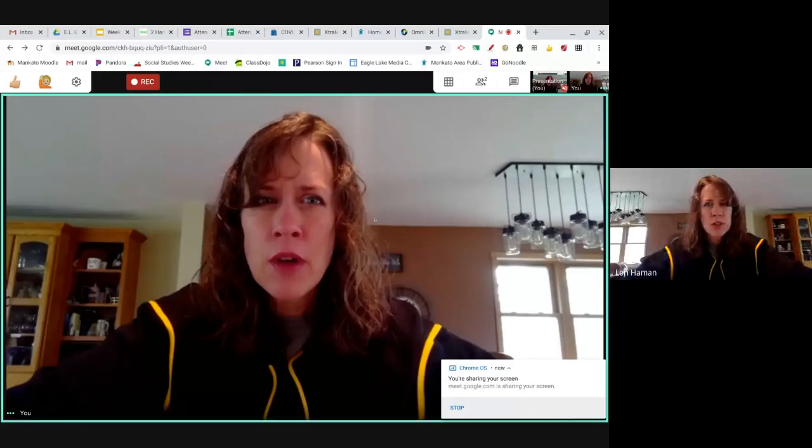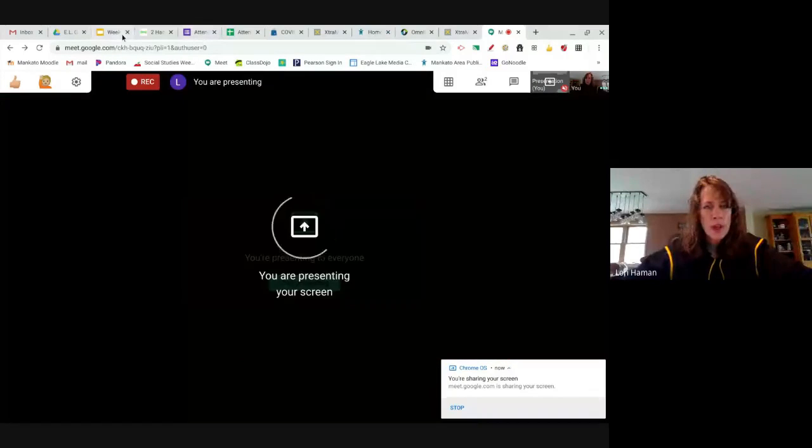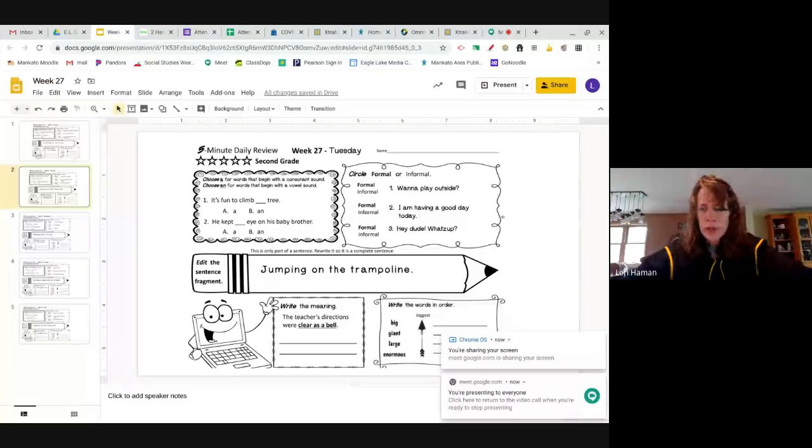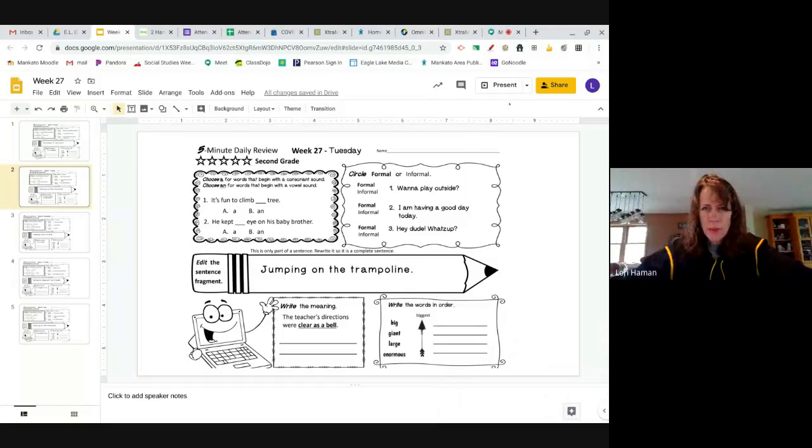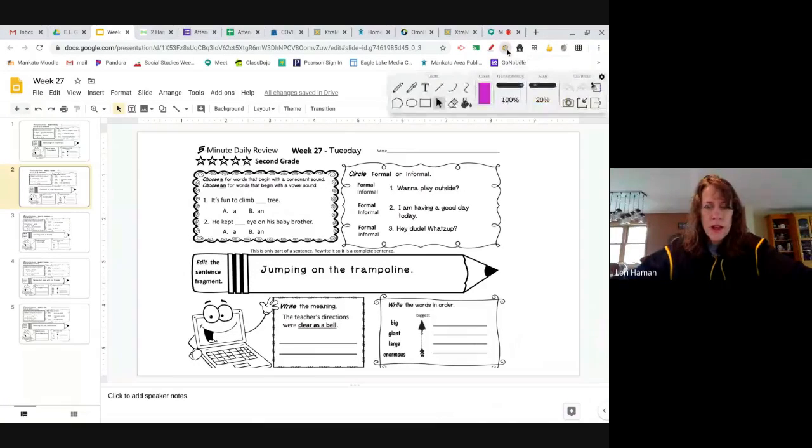And this again is no paper that you have, but you're going to see what it would look like and learn about the things that are on it. So I'm going to bring that up right now. Here it is, the Tuesday, week 27. So you'll remember our first activity is the articles a and an, and we have to decide between them.